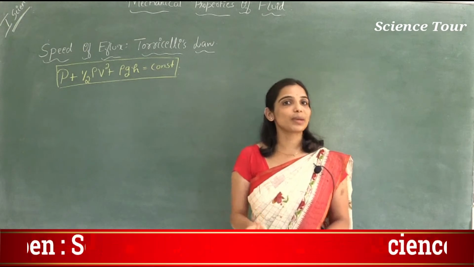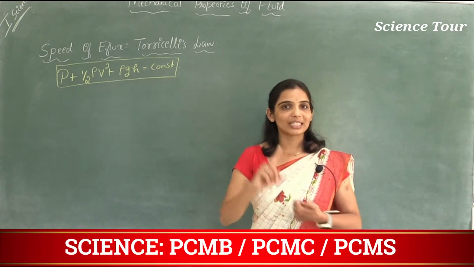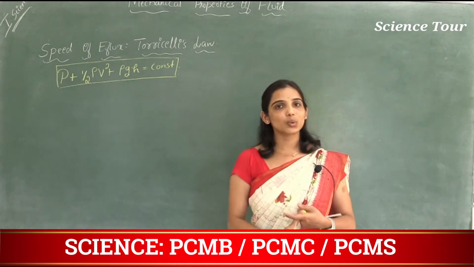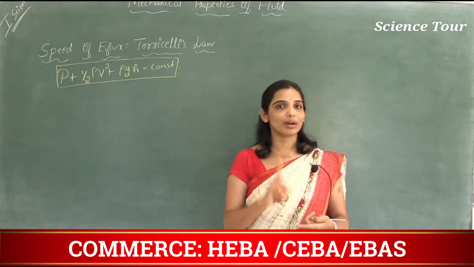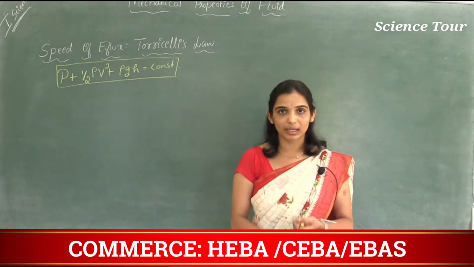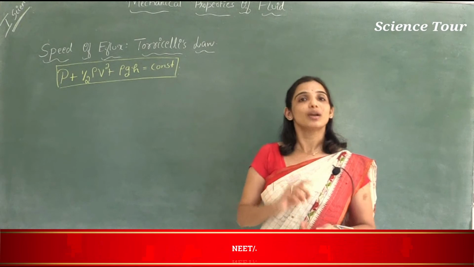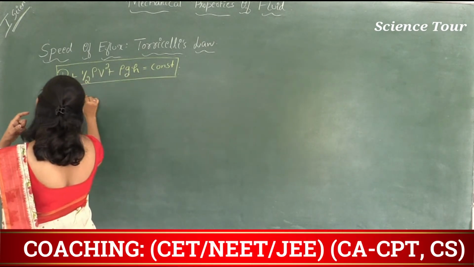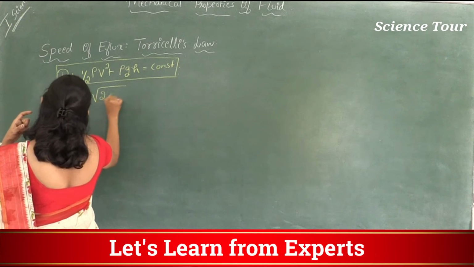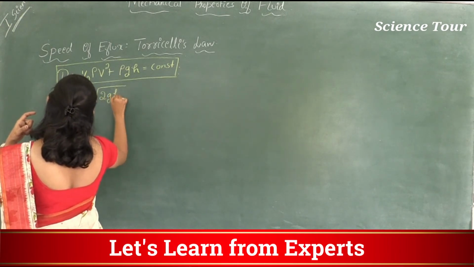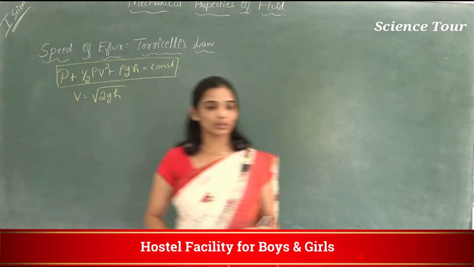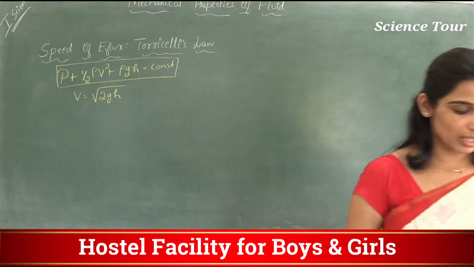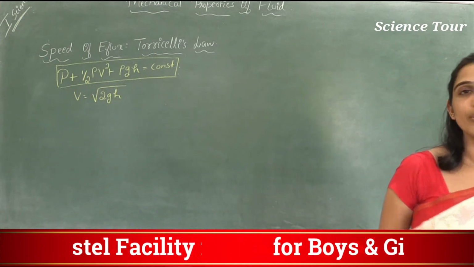So what is the speed of free fall? You have studied it in kinematics. Also while studying gravitation, it is mentioned that the speed of any object during free fall is nothing but the square root of 2gh. Correct? Square root of 2gh is the speed of free fall.